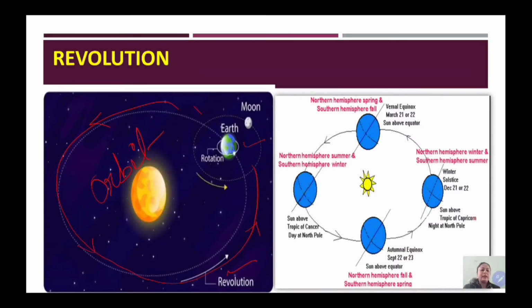And students, if you look at this picture, it will give you an impression of how the earth is moving all around the sun, and while moving, in every position, you see the axis is parallel. This is known as parallelism of Earth's axis. This also happens when the earth is revolving around the sun. The axis always remains parallel, in any position it is. This diagram also explains the change in season, so we will discuss this later.